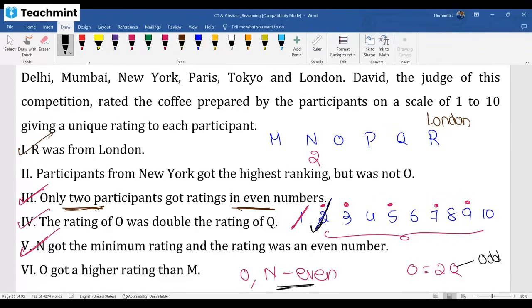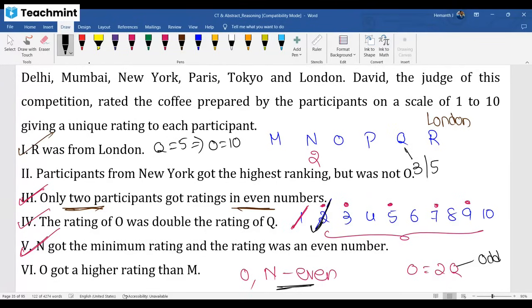If you take 7, O as 14 is not possible. Why not Q7, sir? Why not Q9, sir? Understand the reason. Now Q can be 3 or 5. If Q is 5, O will be 10.